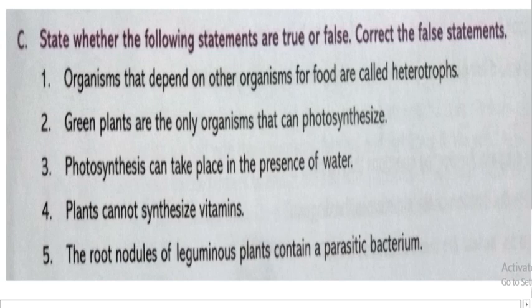The first question is: organisms that depend on other organisms for food are called heterotrophs. Is this statement true or false? As we know, the statement is true.